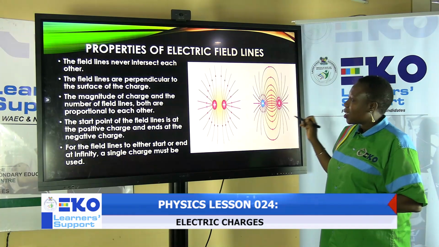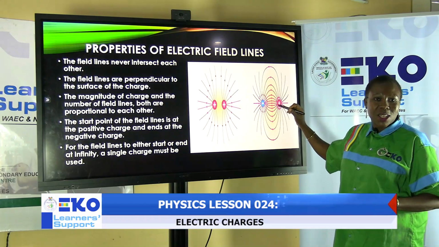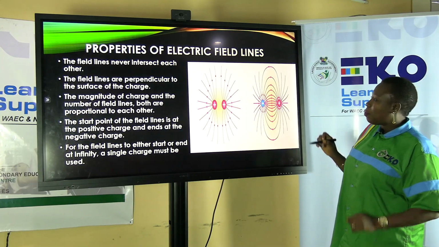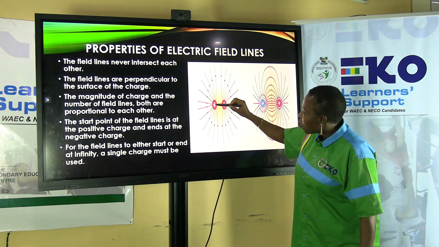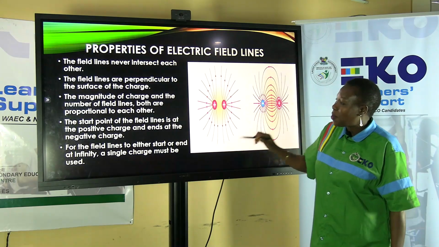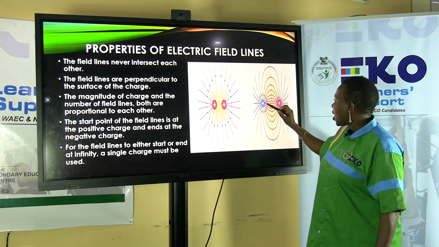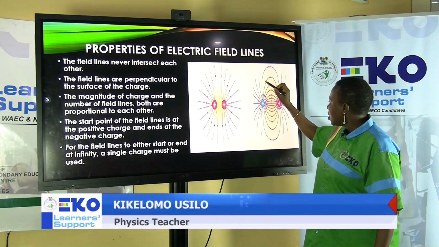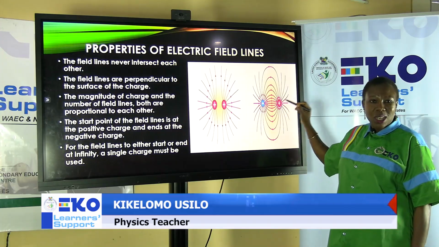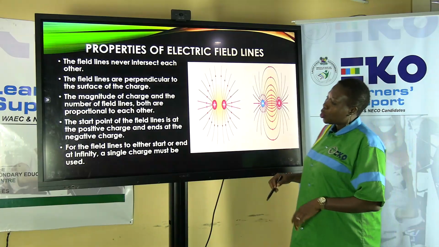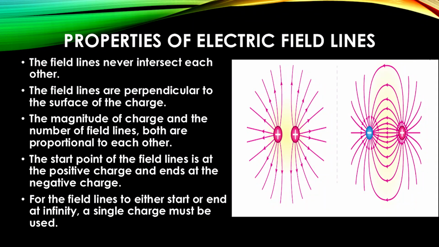So when you are having this diagram, you need to take cognizance of the distances. The start point of the field lines is at the positive, as the arrow head depicts. The starting point is always at the positive charge and ends on the negative. And that is what we have here. It's coming from the positive down to the negative. So you need to take cognizance of the arrow head to show the direction, like we mentioned earlier on. For the field lines to either start or end at infinity, a single charge must be used.